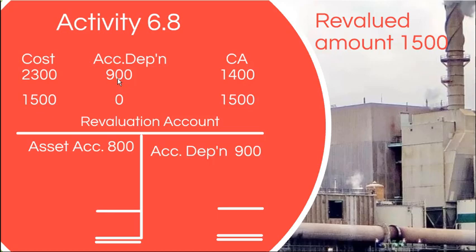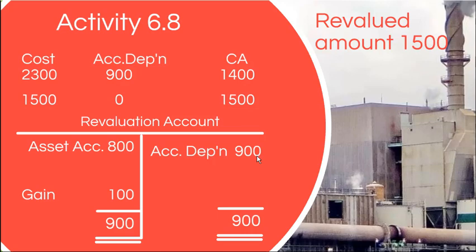And now from this revaluation account, you can see what the result is. Now the revaluation account has been debited by 800 and credited by 900. Accordingly, we can balance this account, and you can see there's a credit balance of 100,000, right. So this is the revaluation gain. This revaluation gain can be credited to the revaluation reserve account.